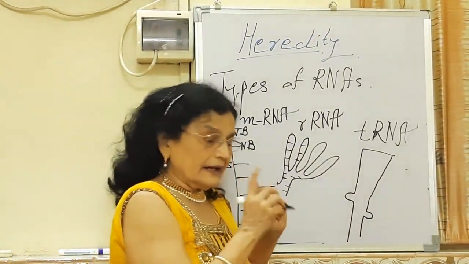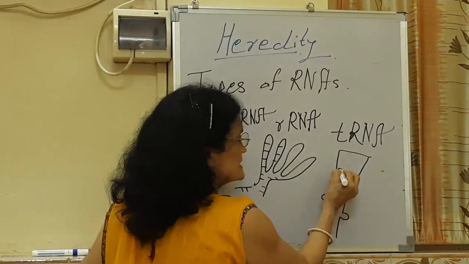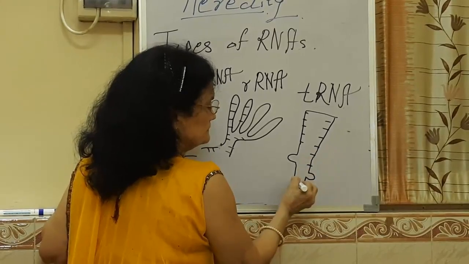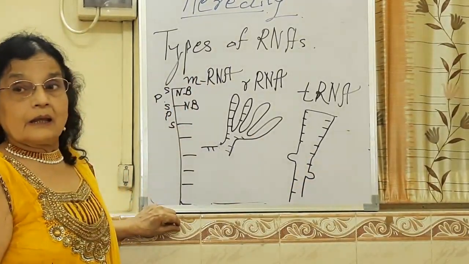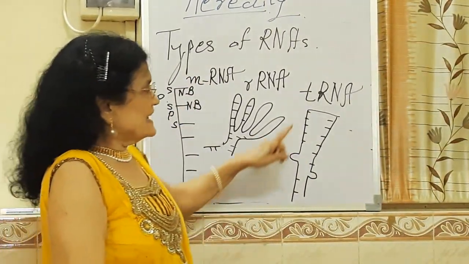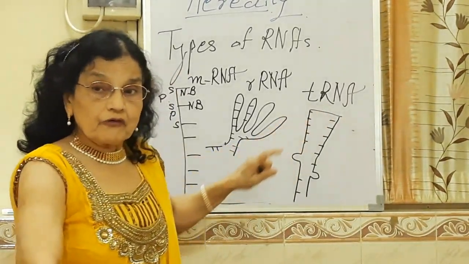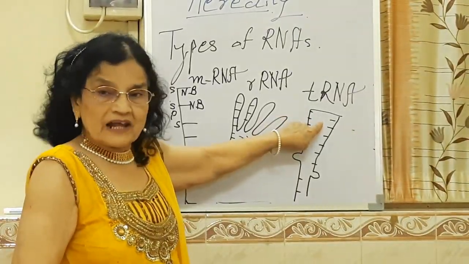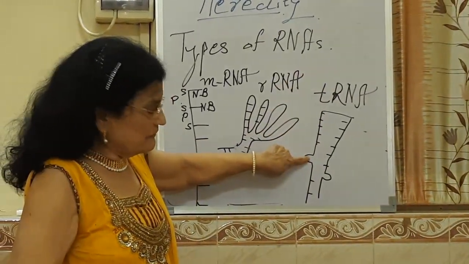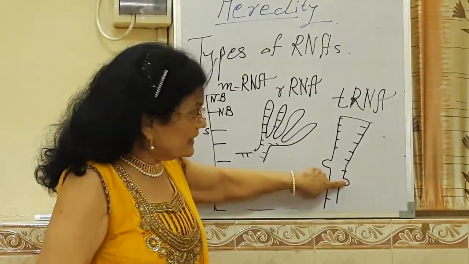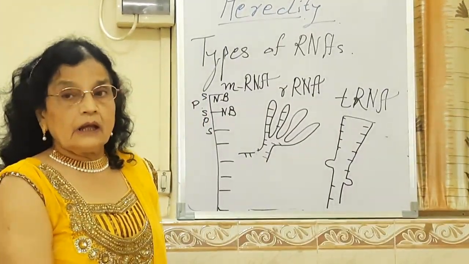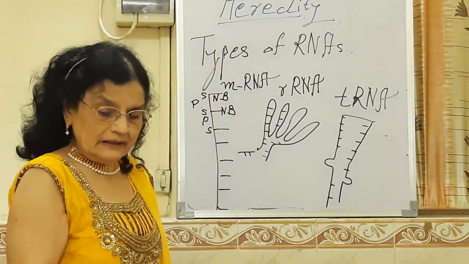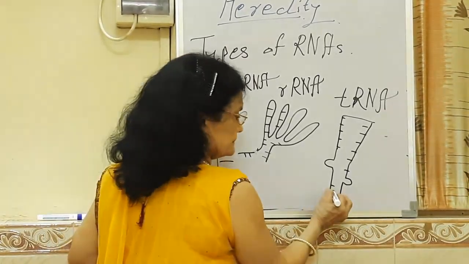On the inner side, it will show nitrogen bases as usual. But its speciality is that it shows a trifoliate, meaning three-leaf structure. This is one leaf-like structure, this is another leaf-like structure and this is the third leaf-like structure. 3 nitrogen bases which come in succession form a codon.